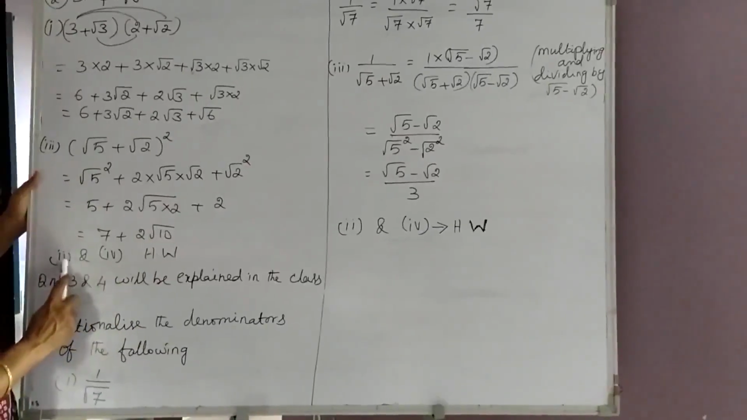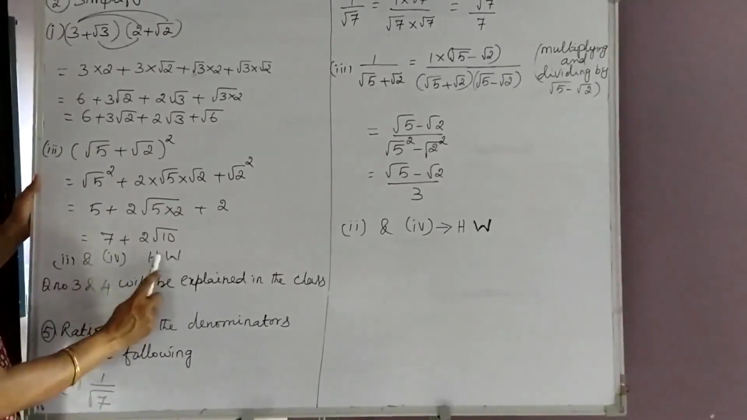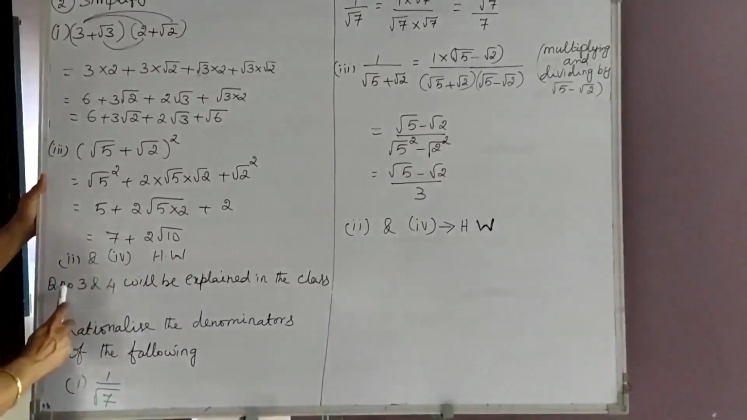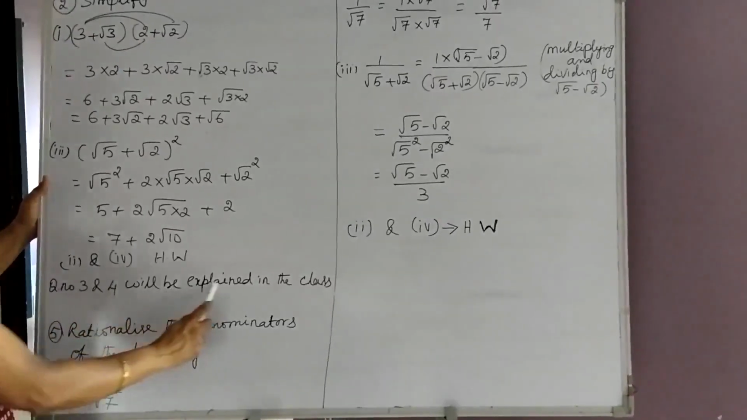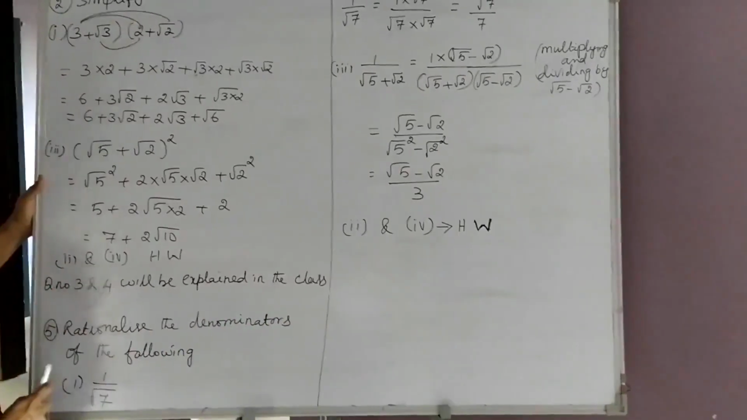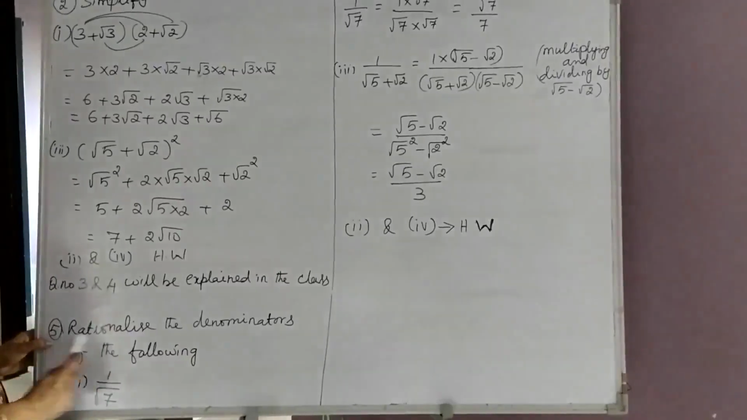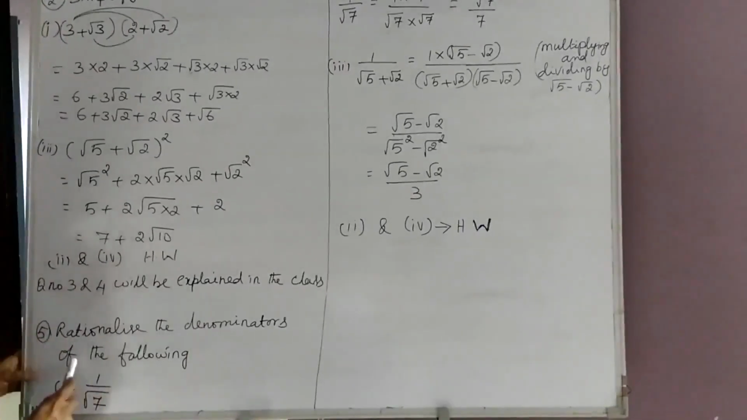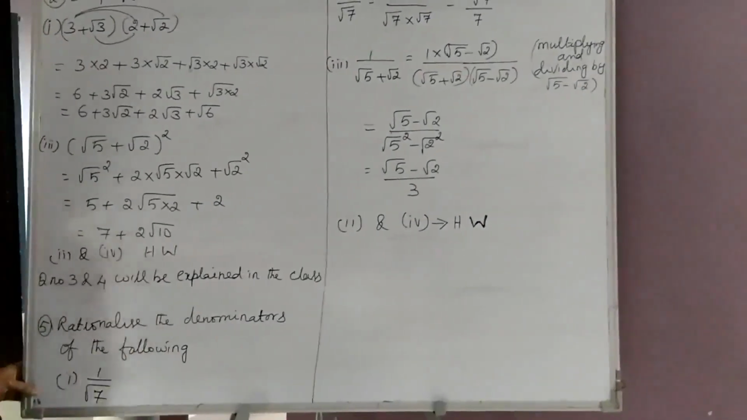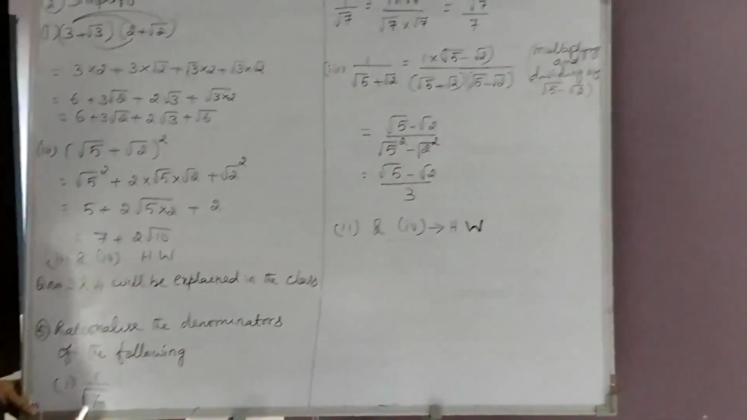Similarly, you can solve second sum and fourth sum as homework. Question number 3 and 4 will be explained in the class. Now we go to fifth question. Rationalize the denominators of the following. The first number is 1 upon root 7.